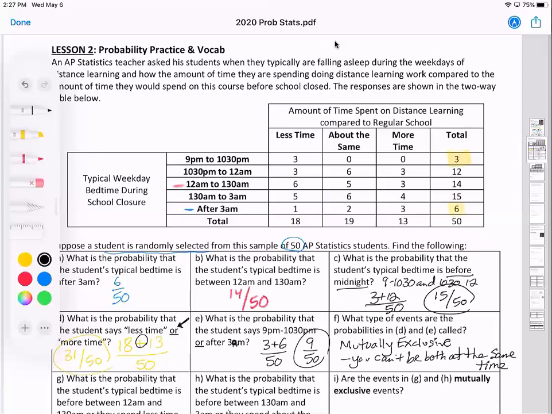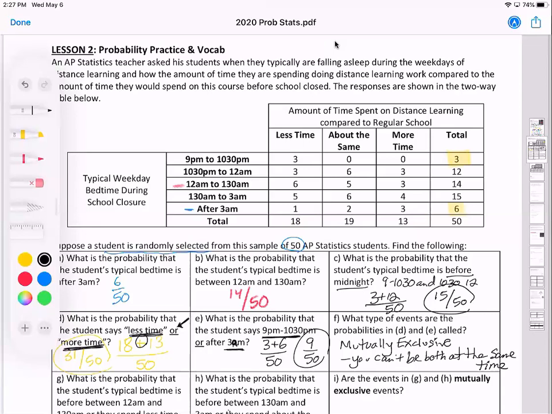Now, what do I mean you can't be both? Well, if you're going to say less time, you can't also say more time. You have to pick, is it less time or is it more time? You can't say typically you fall asleep from 9 to 10:30 and also typically you fall asleep after 3 a.m. It's one or the other. Now, on one given night, you could go to bed at one time versus the other, but if you're asked, what's your typical time you go to bed? You don't say 9 to 10:30 and 3 a.m. It's one or the other.